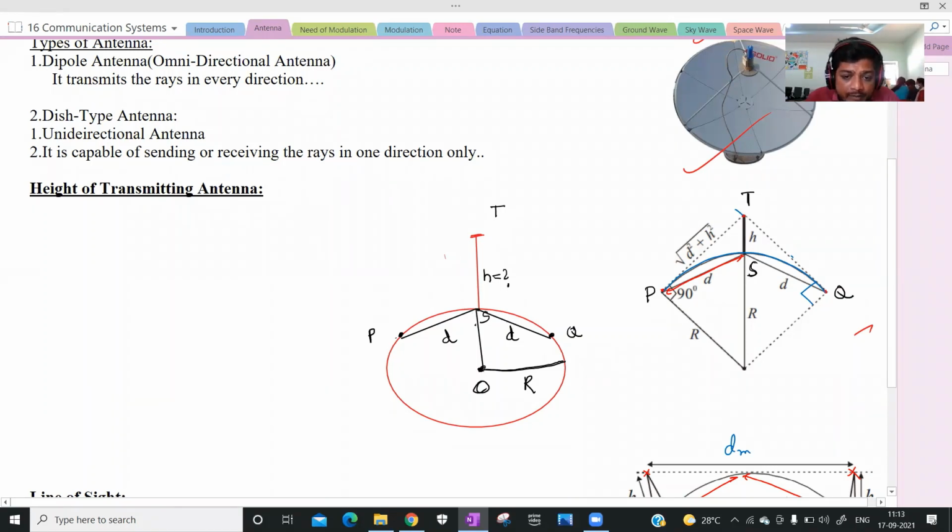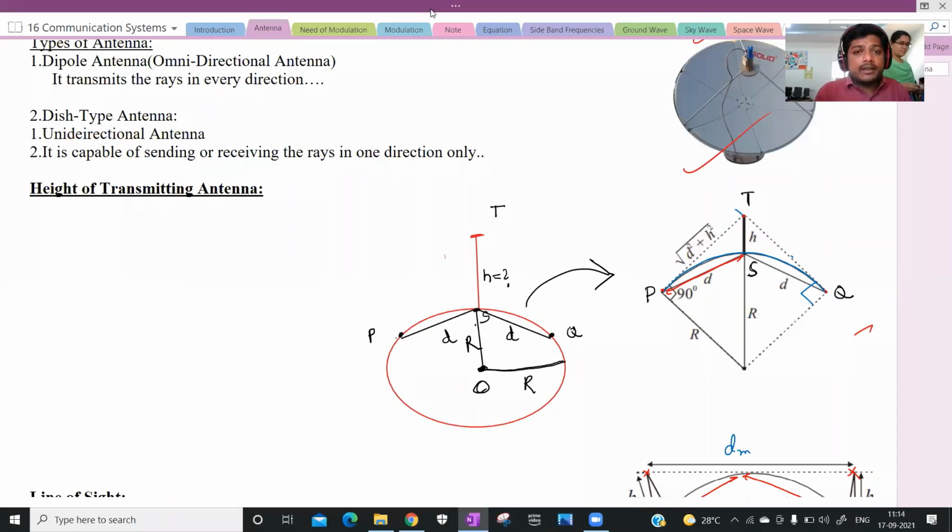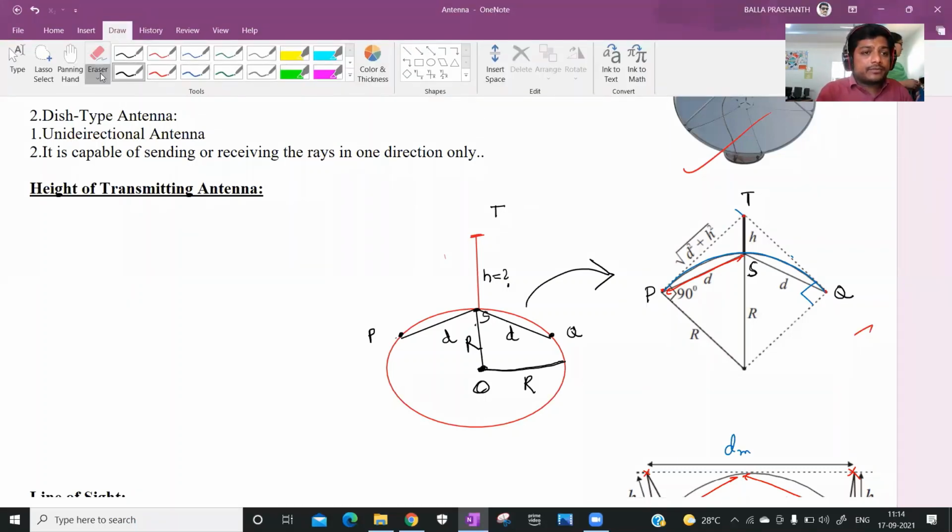This is the distance from the center to the point on the earth. What is this? Radius. This is the radius. See, the same diagram is here. Understood? The same diagram is here, and here we are going to derive.